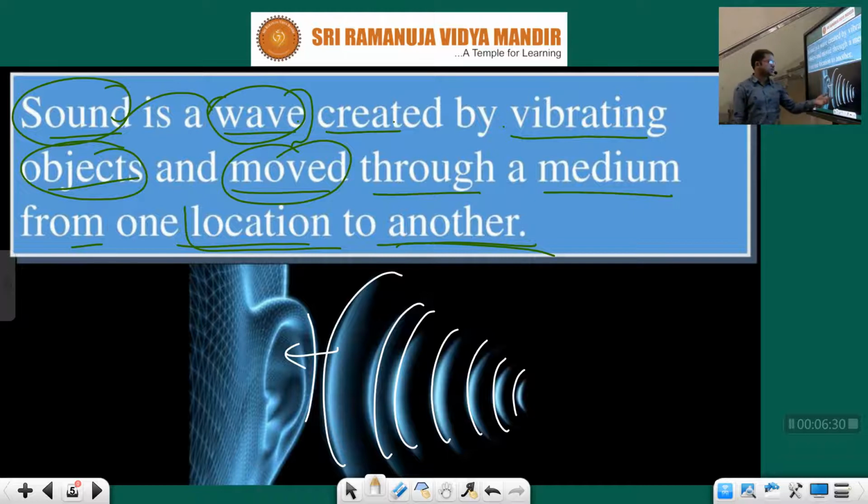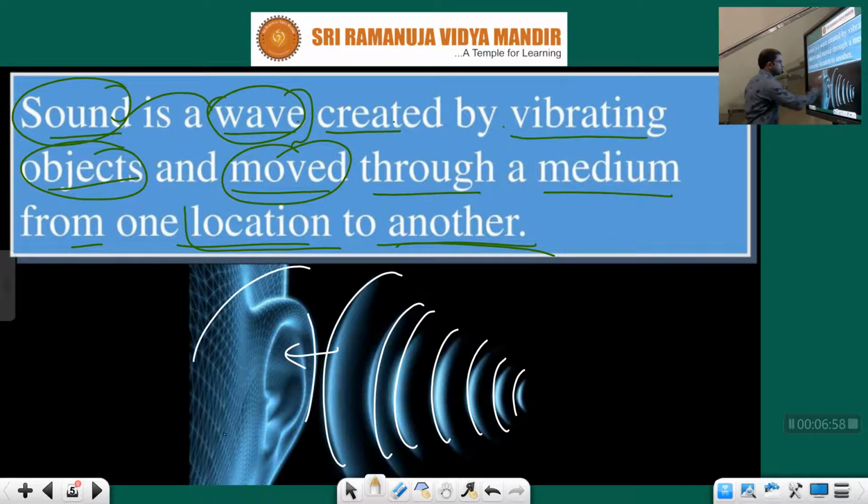Okay. These vibrations reach the ear. And further, what will these vibrations do? Further they will create vibrations in our eardrum. That eardrum also vibrates, and that vibration of the eardrum creates a frequency. That frequency in turn creates energy. That energy will be given to the brain and the brain will decode it. Only then can we hear.